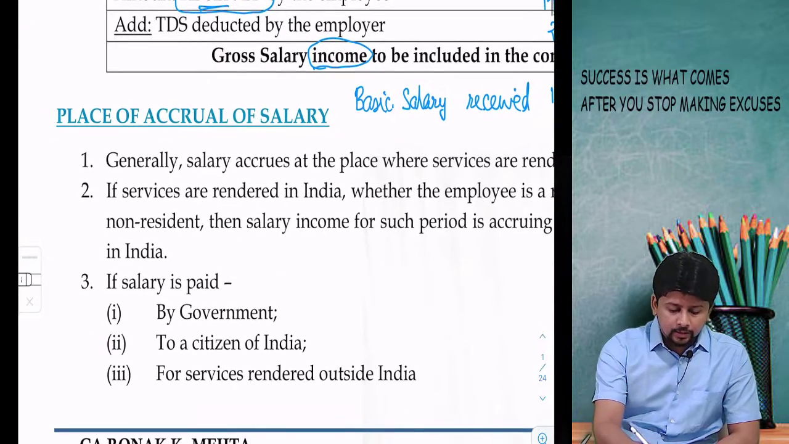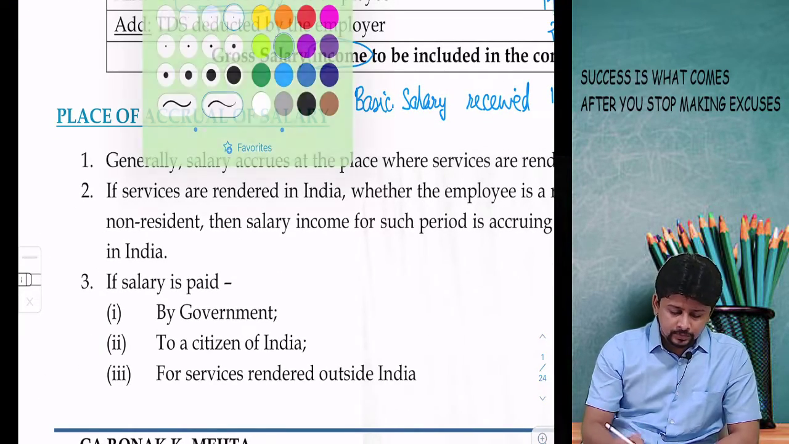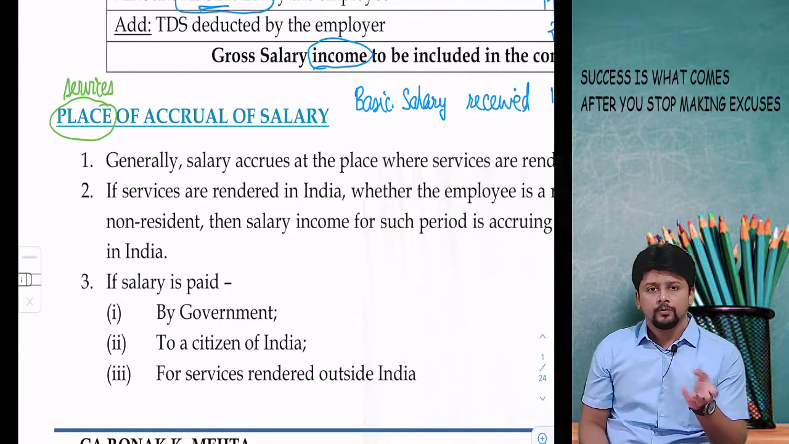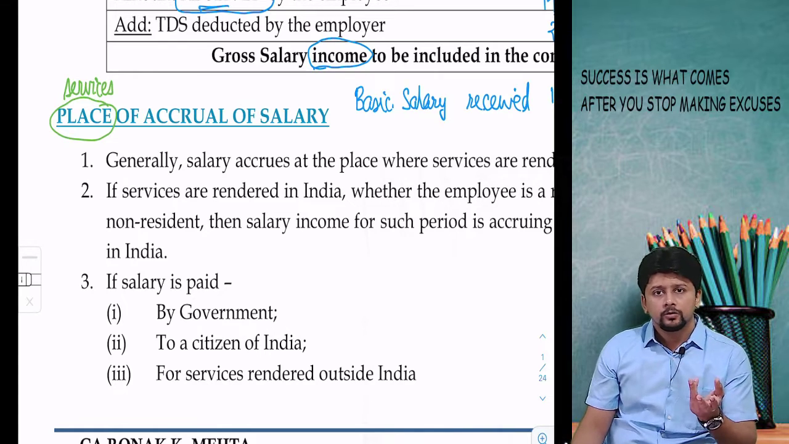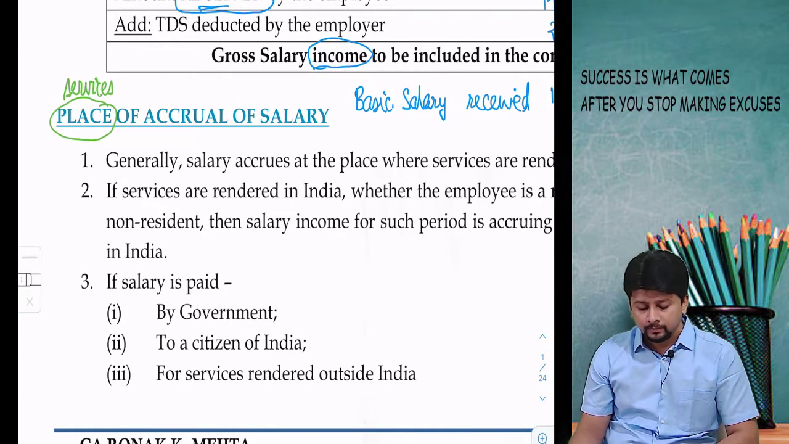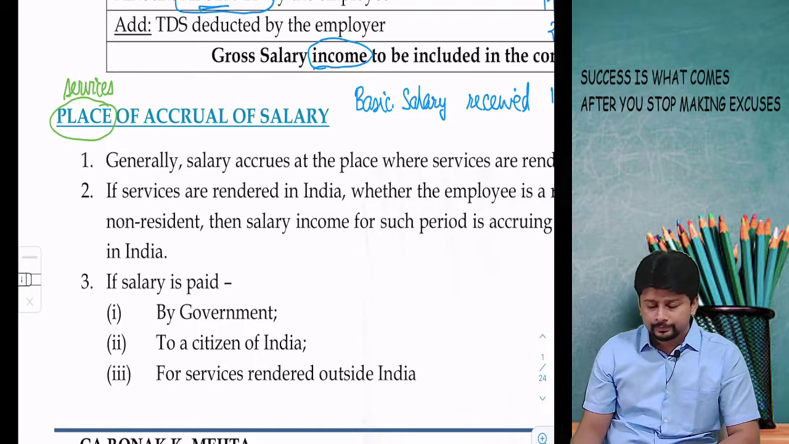Where does salary accrue? Generally speaking, salary accrues at the place where services are rendered. You work in India, salary accrues in India. You work outside India, salary accrues outside India. This is the general rule.